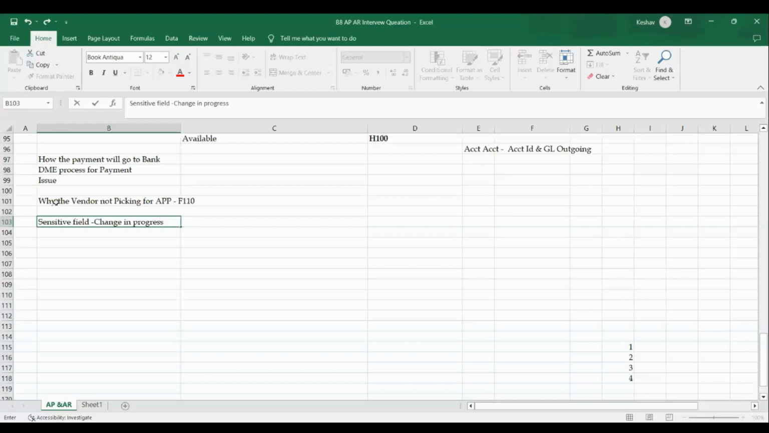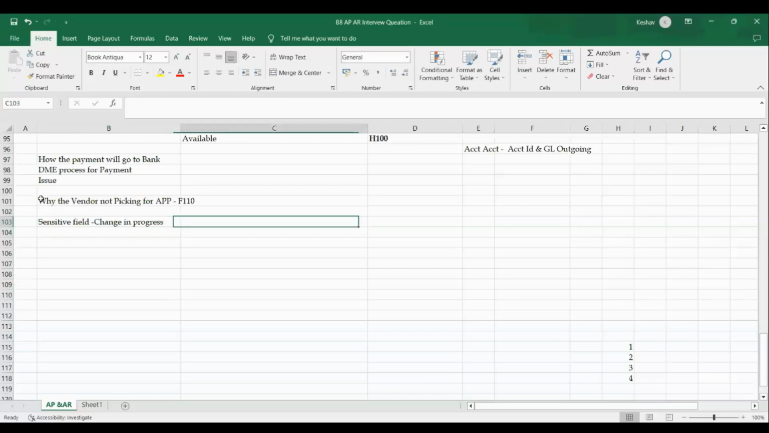If you have changes in progress, you open the log. The most important point is the way of reading the log, the payment log information. If you go through it in detail, you check the sensitive field concept, and it will say not yet confirmed for the particular vendor. That's the reason we are not able to make a payment. If the sensitive field is activated and changes are in progress, we can't make any payment.